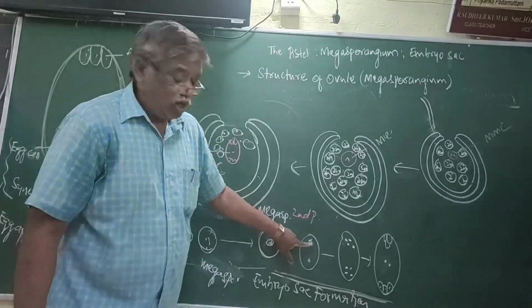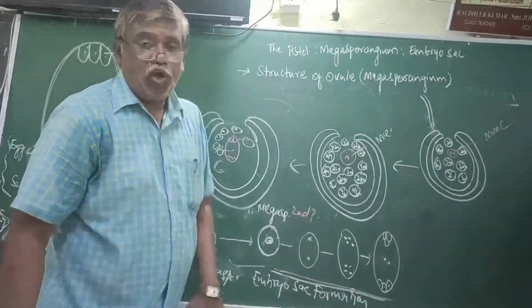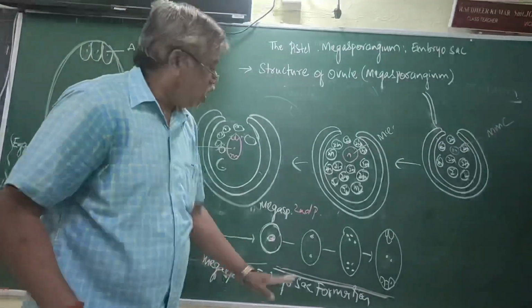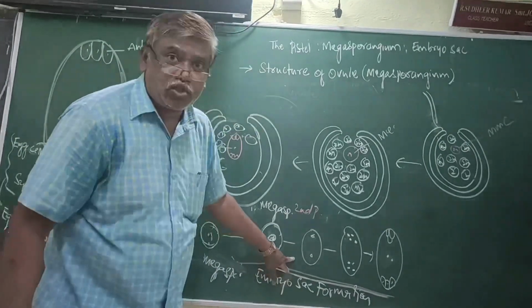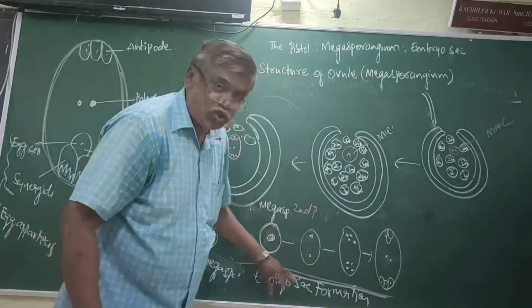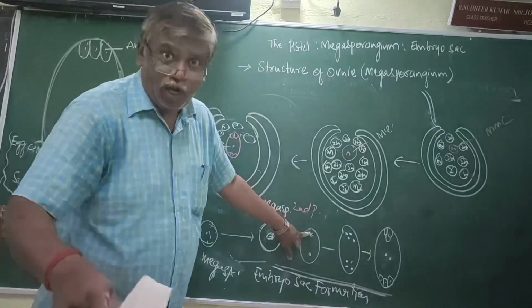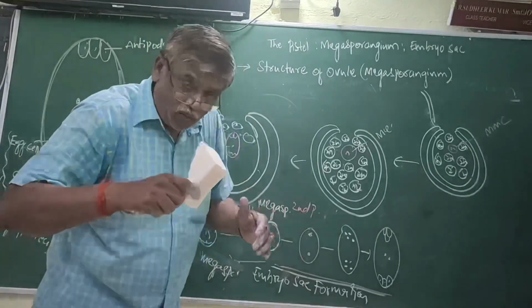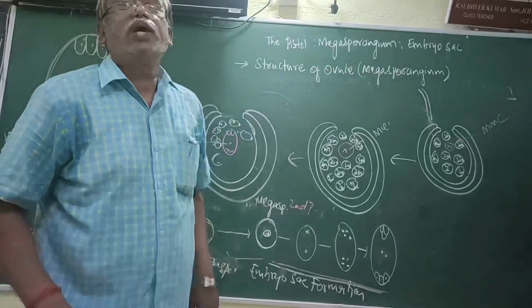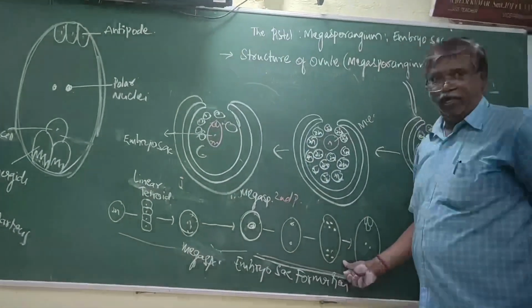How does a single nucleus become a binucleus? Karyokinesis. Which karyokinesis? Mitosis. Up to this, how many karyokinesis? One. Again, after reaching the poles, this single haploid nucleus undergoes two further karyokinesis and forms 8 nuclei.